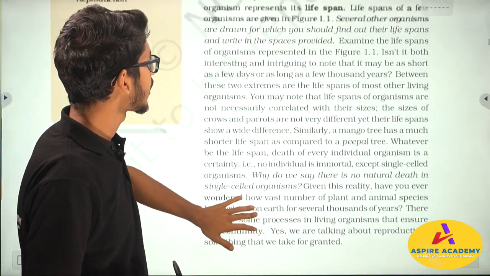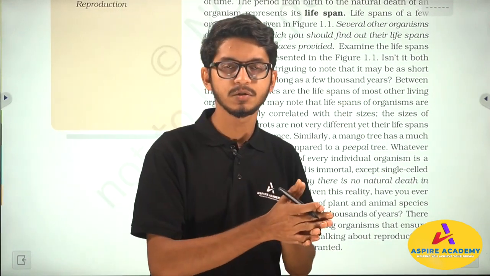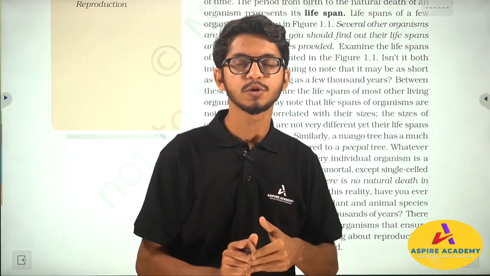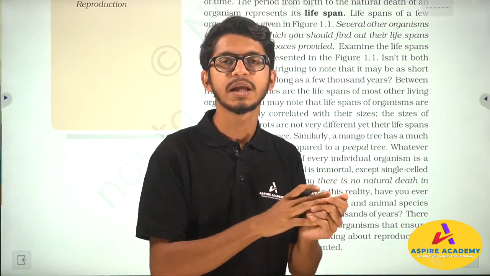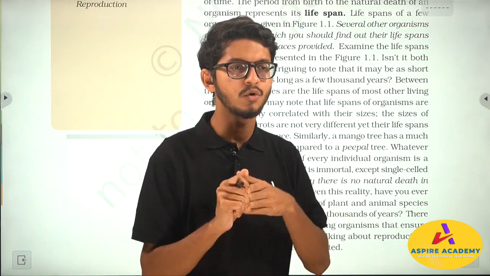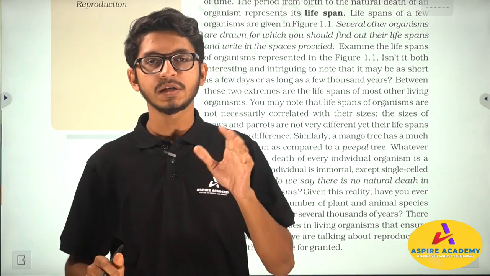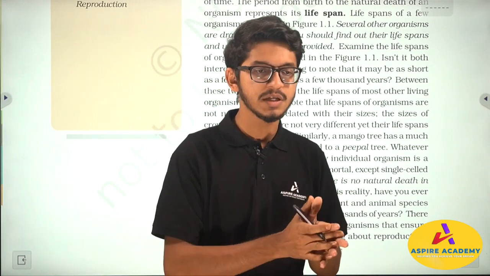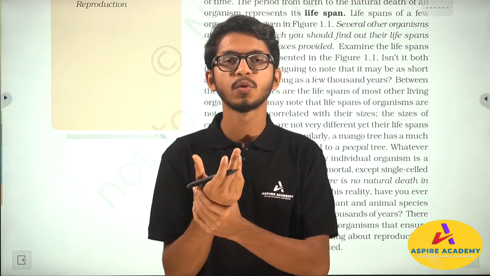There are certain other organisms like birds, which live for a short period of time. Then you can take the example of a dog, which is probably going to live for 5 to 10 years, in some cases more than 10 years. Again, certain organisms, for example a tortoise, are going to live for more than 200 years.